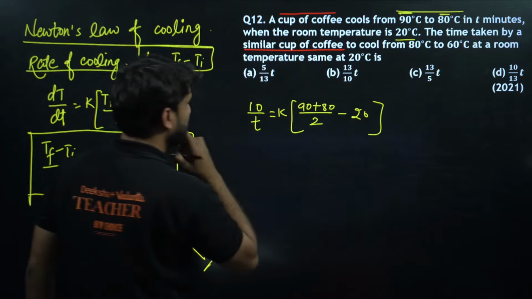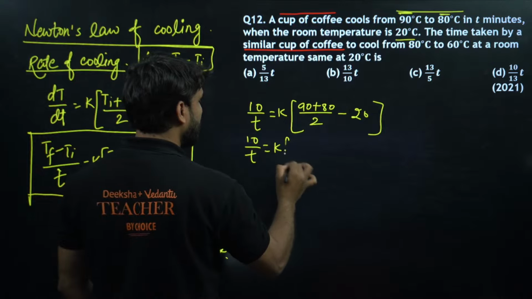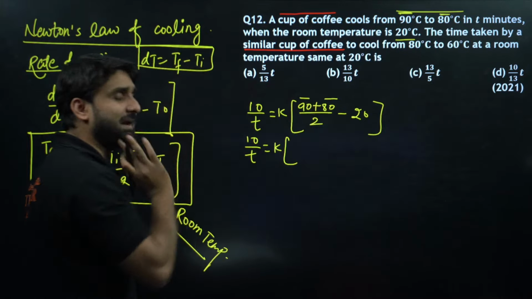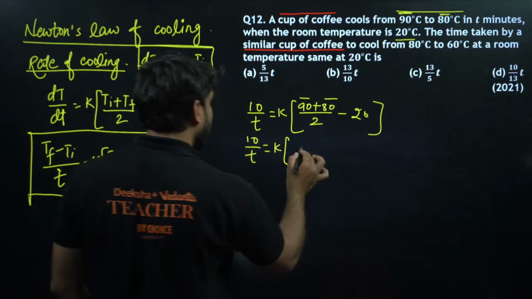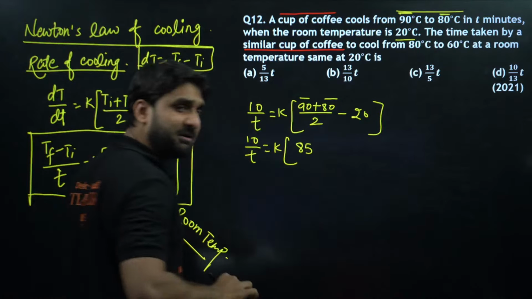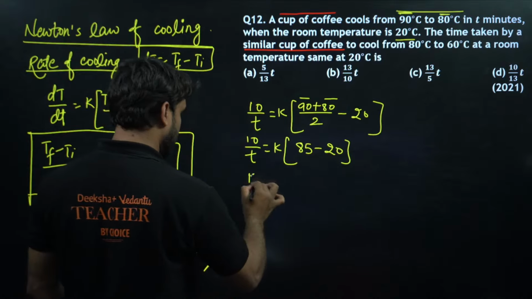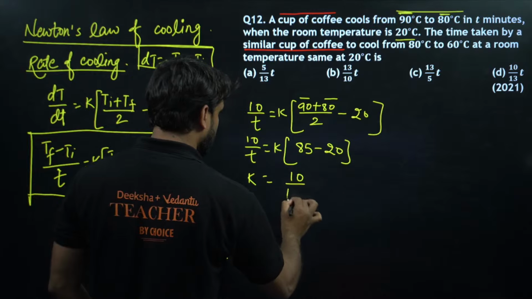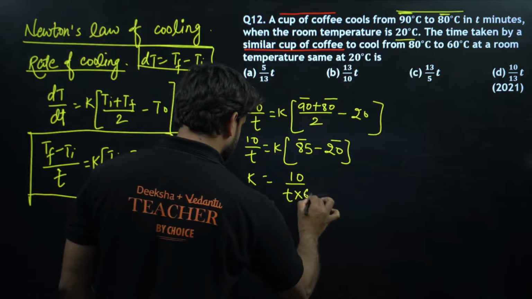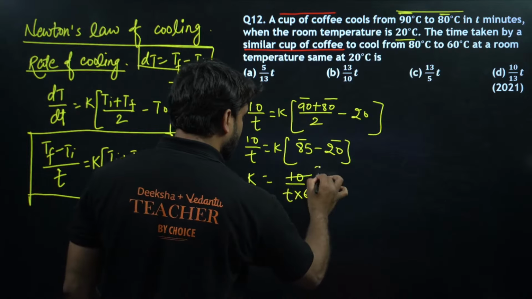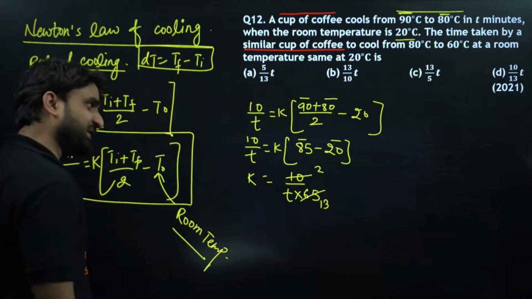By solving this, we can get the value of k. 90 plus 80 is 170, and 170 divided by 2 is 85, minus 20. So k will be equal to 10 divided by t into (85 minus 20). This will be 65. Can we cancel this? 5 twos are 10, and 5 thirteens are 65.